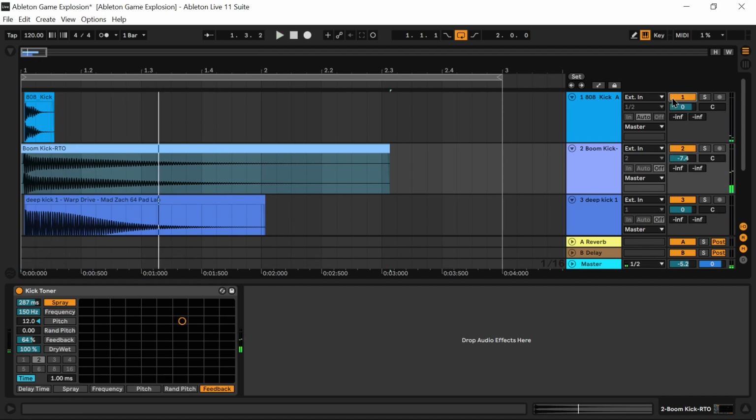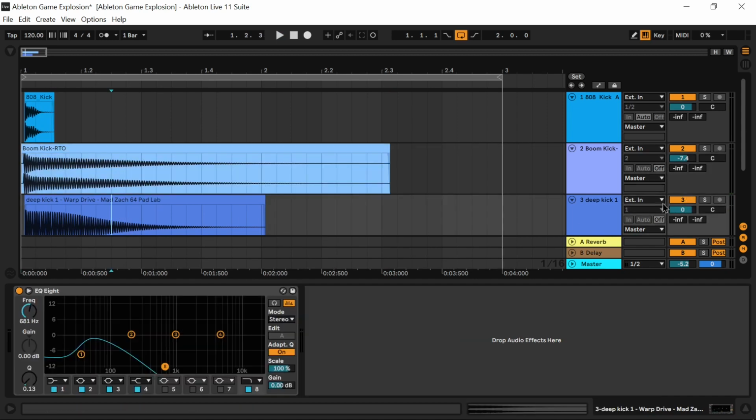In channel 3 I dropped the sound of a deep kick 1 warp drive Madzak 64 pad lab, which came included with Ableton Live 11 samples. In channel 3 I included only the EQ8 to filter the bass sound.